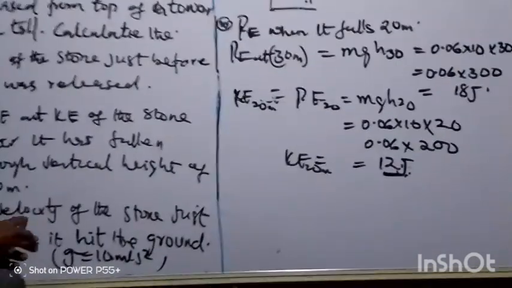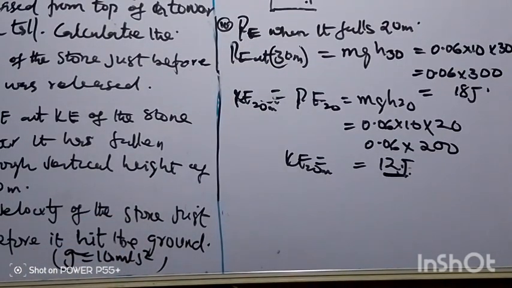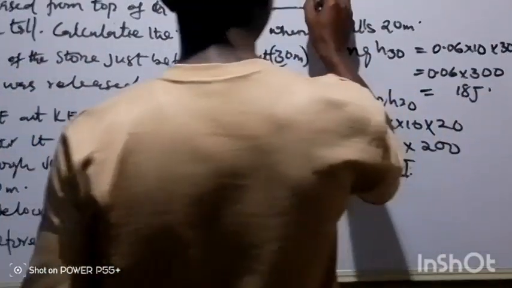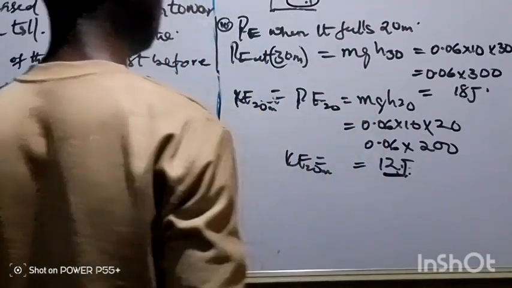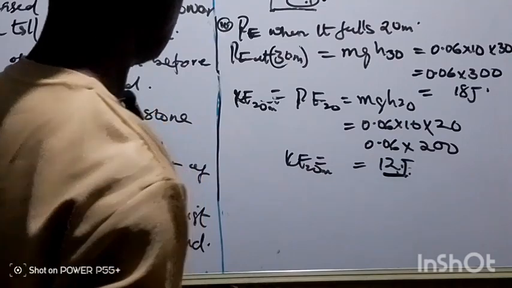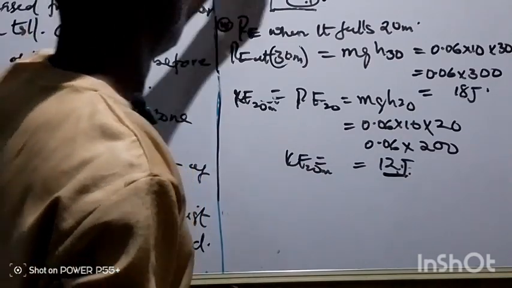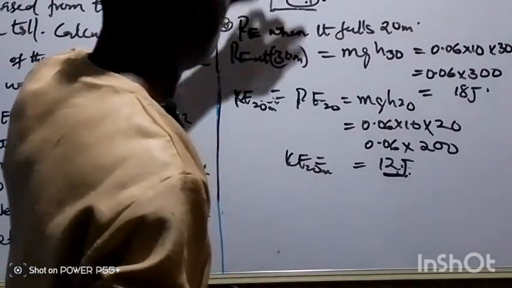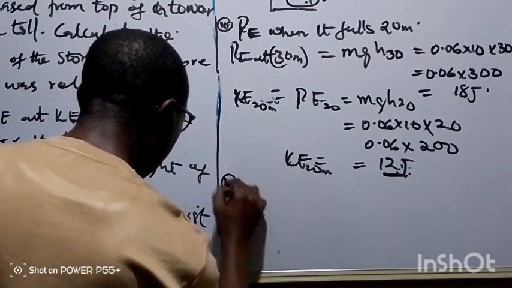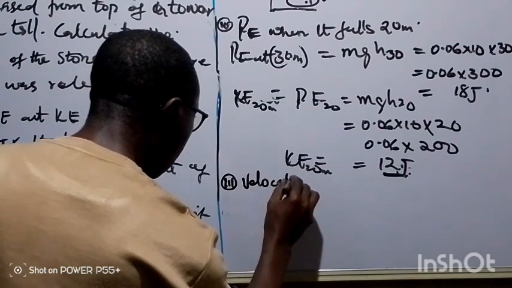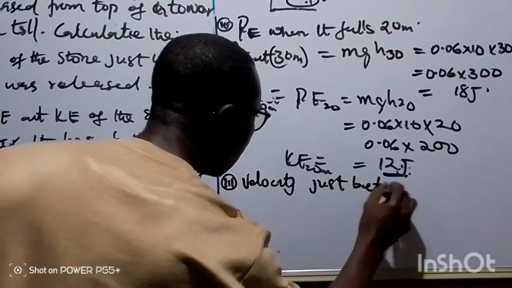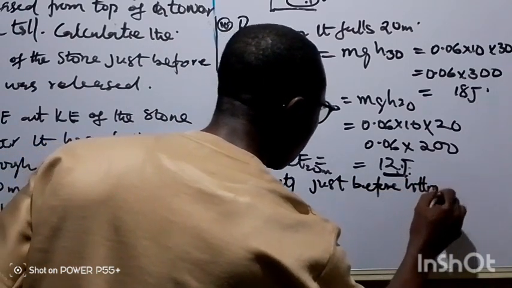Now, the velocity of the ball just before it hits the ground. So, as in the first example, let's say this is the ball just before it hits the ground. You consider this point and this point. To apply energy transformation, the energy here will be equal to the energy here. So from there I can find the velocity. That is question 3, velocity just before hitting the ground.